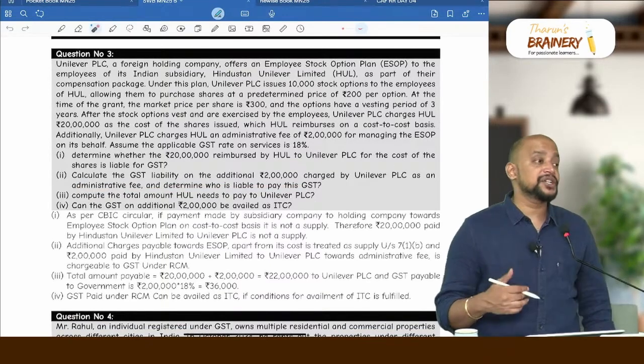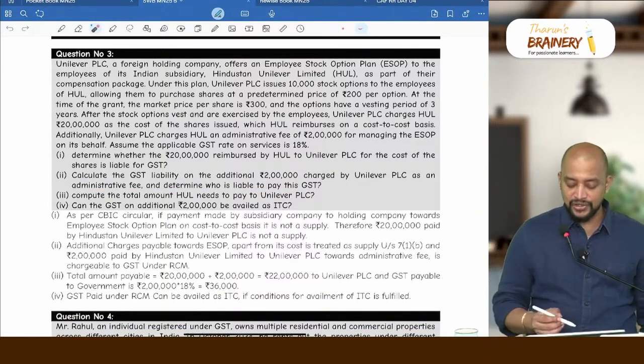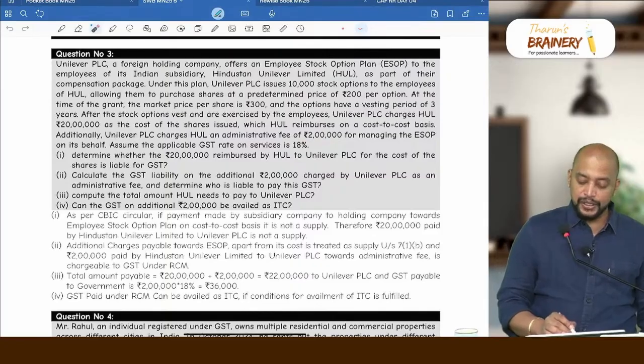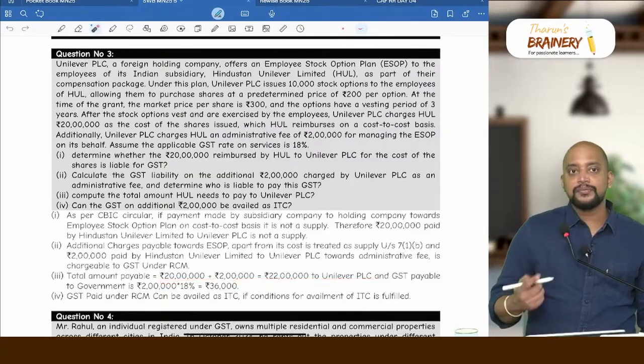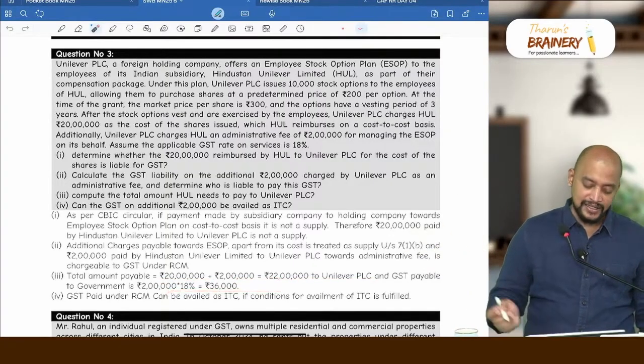With respect to additional charges for that ESOP, it is a supply under 7(1)(b) and chargeable to GST under RCM. So GST will be payable on that. What is the administrative charge? 2 lakhs. Compute the total amount HUL needs to pay to Unilever PLC. 20 lakhs plus 2 lakhs, 22 lakhs. But the GST will be payable to the government. So 2 lakhs into 18%, 36,000.